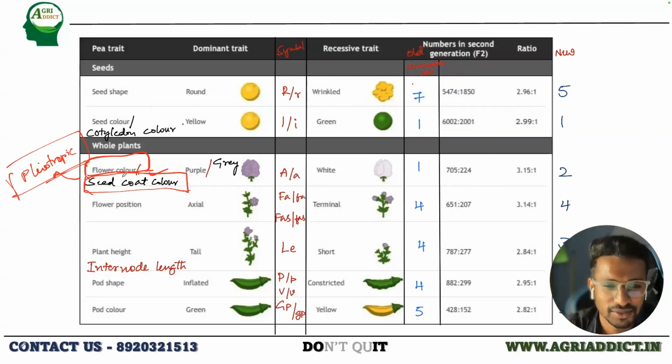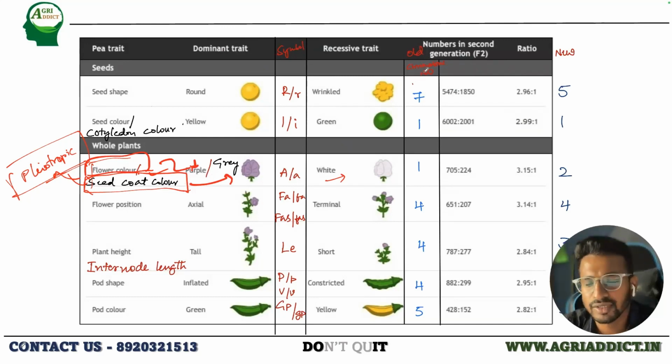Okay, so the flower color and the seed coat color are controlled by a single gene, a gene which is showing the pleiotropic effect. In case of flower color, it is purple and white. In the seed coat color, it is gray and white. So white remains the same, but here the color differs. In the flower, it is purple. In the seed coat color, it is gray.